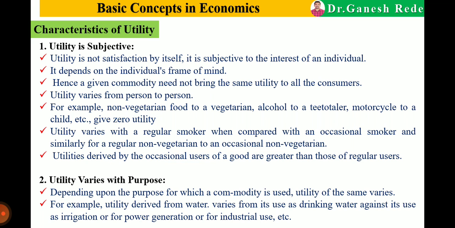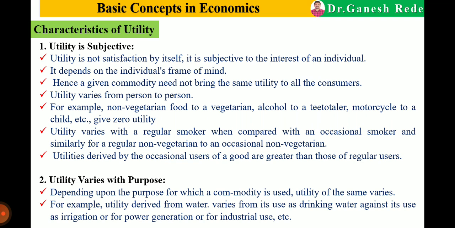They have also given the example of non-vegetarian food for vegetarian people. They will not eat it, and if they eat, it will not give them pleasure or satisfaction. So this is about utility being subjective.